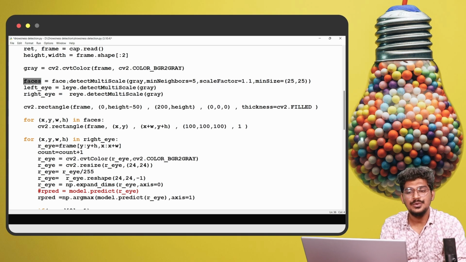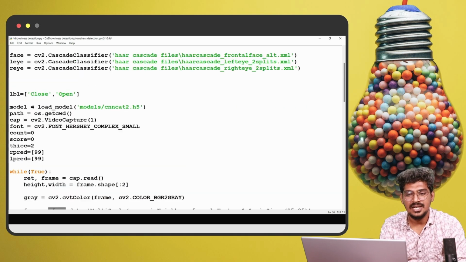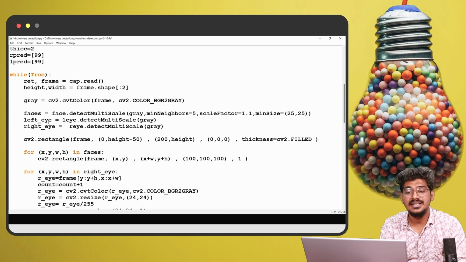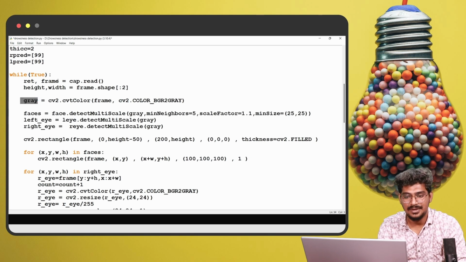Now face detection. We already initialized the face, left eye and right eye, so now we are going to do the face detection. We call detect multi-scale on the grayscale image of the frame, with the scale factor and a minimum size of 25 by 25. This is nothing but detecting the face, and it will return the detected face.